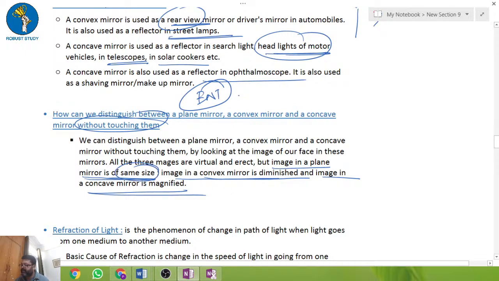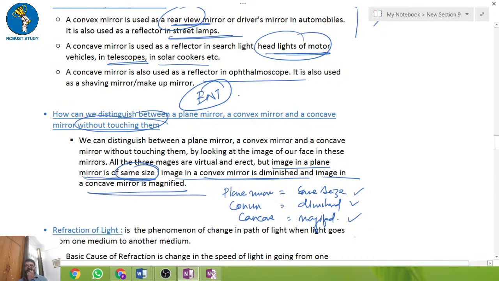In the case of the plane mirror, the image is the same size. In the convex mirror it is diminished, and in the concave mirror it is magnified. So if you go in front of them and find these three differences, then you can completely say which is concave, which is convex, and which is a plane mirror.